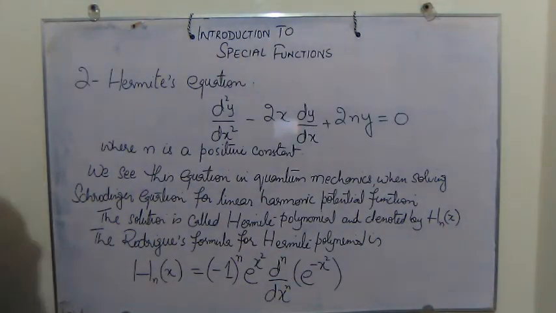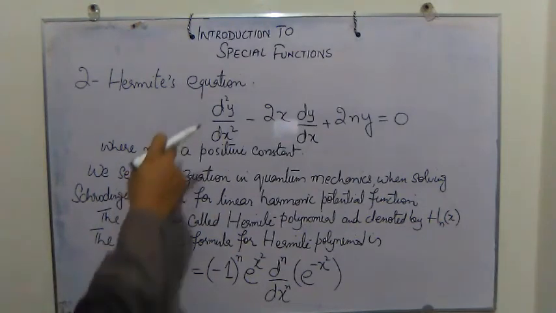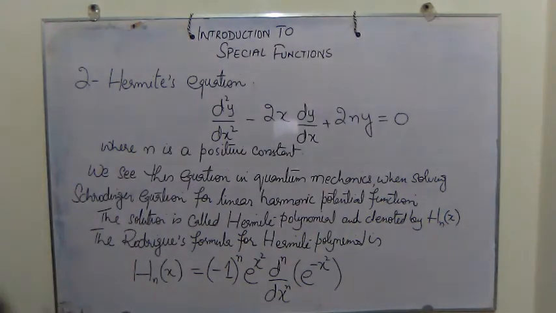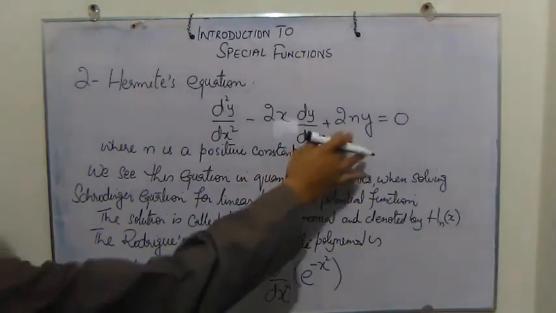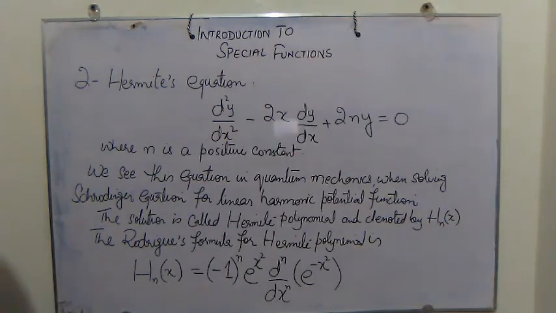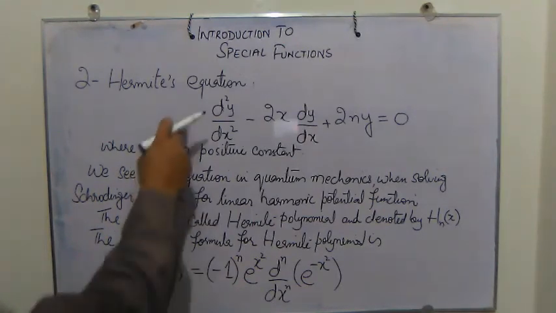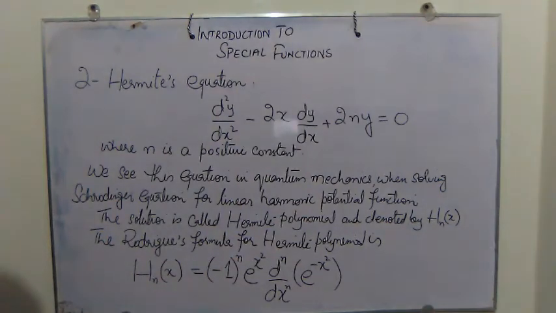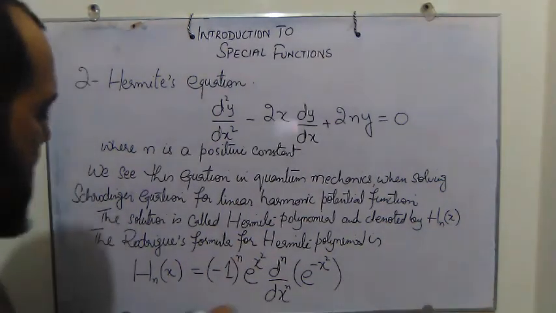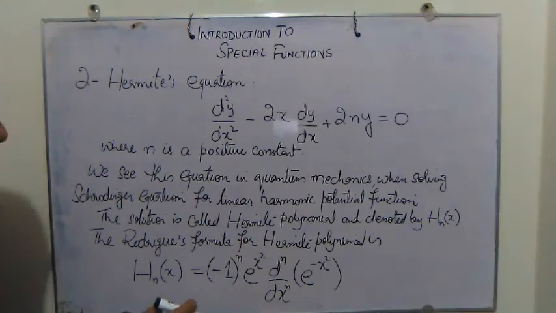So the other one is Hermite's equation. We can see that the formation of the equation is different from the second order differential equations we have seen before, and there is an n which is a positive constant. We see this equation when we solve the Schrödinger equation for a linear harmonic potential function. I think you have done this in quantum mechanics 1. The solution for this equation is called the Hermite polynomial and denoted by Hn of x, and the generalized formula, the Rodrigues formula, is this one.